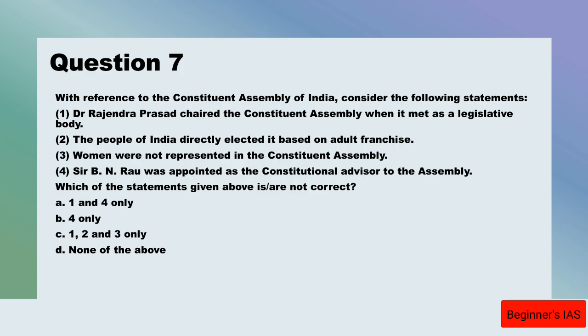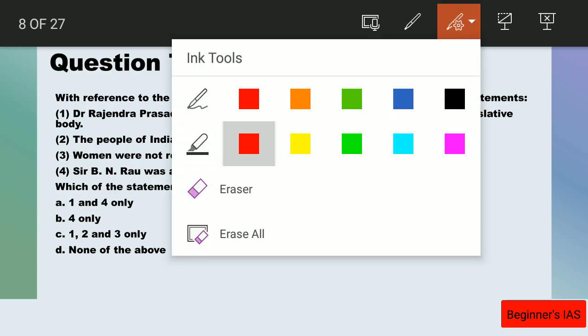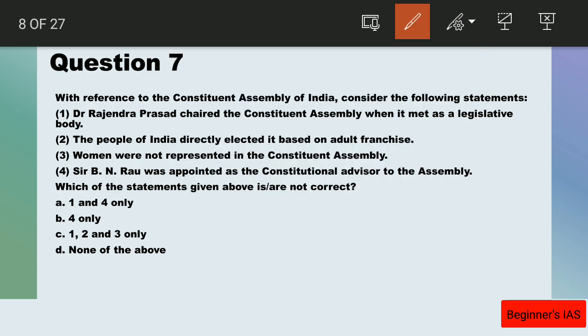What about statement number 4? Yes, this statement is correct. Sir B. N. Rao was appointed as the constitutional advisor of that assembly. So this statement is right. We have to identify the not correct statements. Therefore, the first 3 statements are not correct. Therefore, the answer for question number 7 is C, 1, 2 and 3 only.